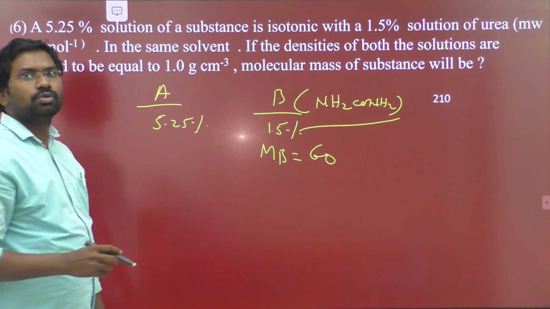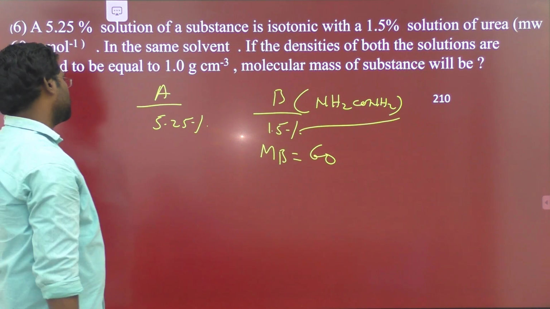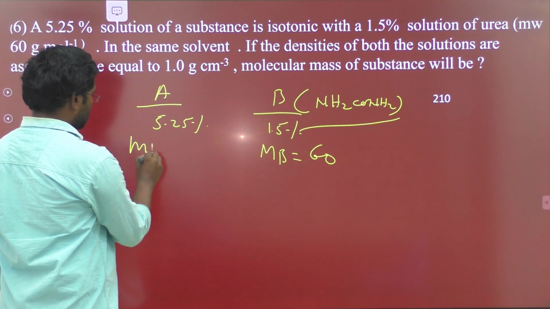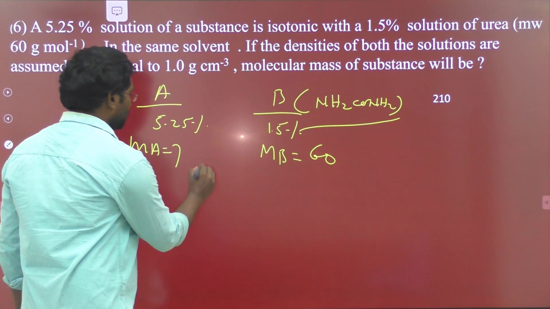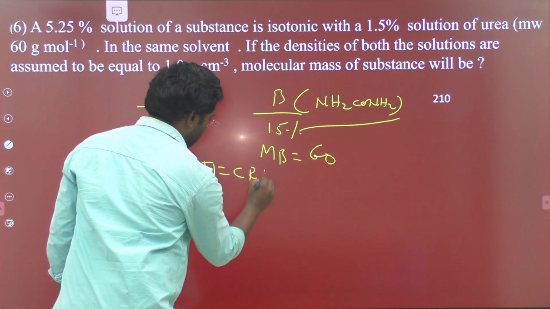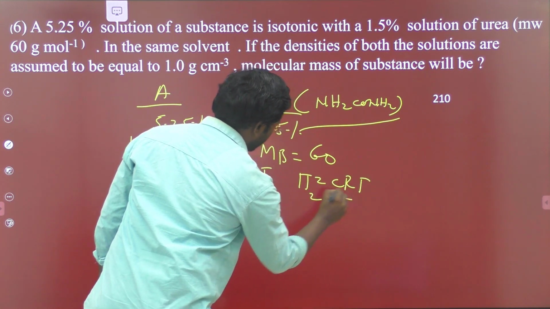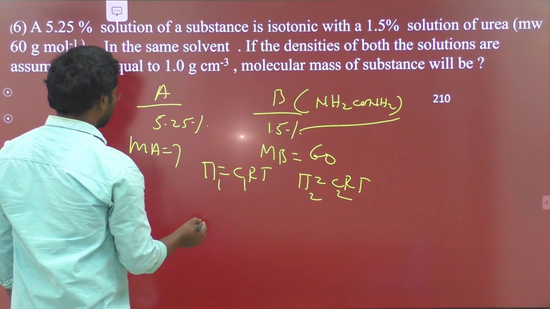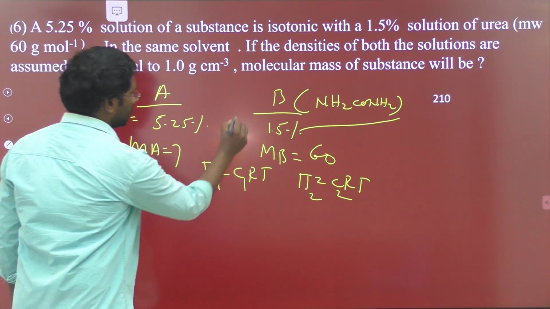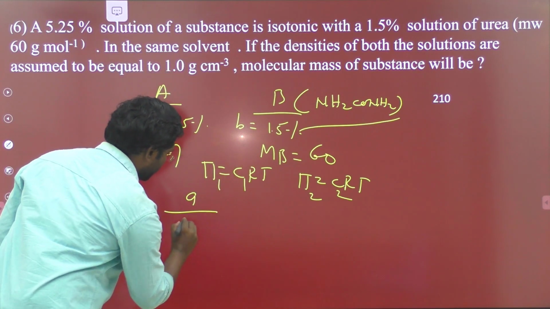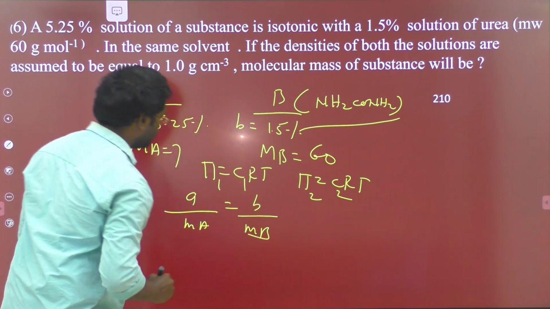If the density of both solutions is assumed to be equal, 1 gram per mL, the molecular mass of the substance, Ma, will be? Both solutions are isotonic, so their osmotic pressure is the same: pi1 equals C1RT, pi2 equals C2RT. Therefore the simple formula with mass percentages: A by Ma is equal to B by Mb.